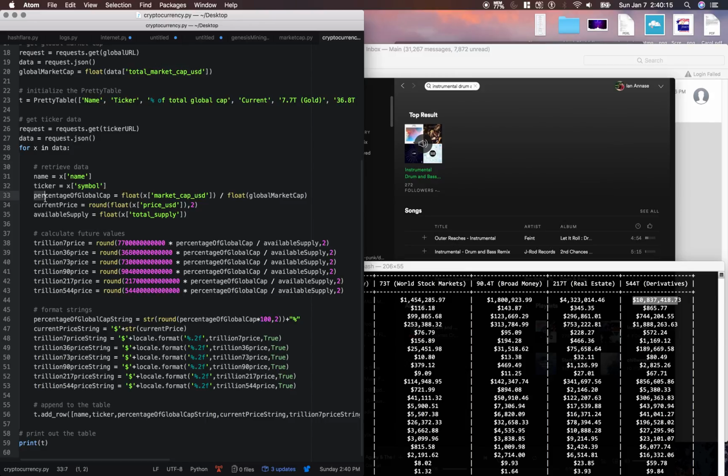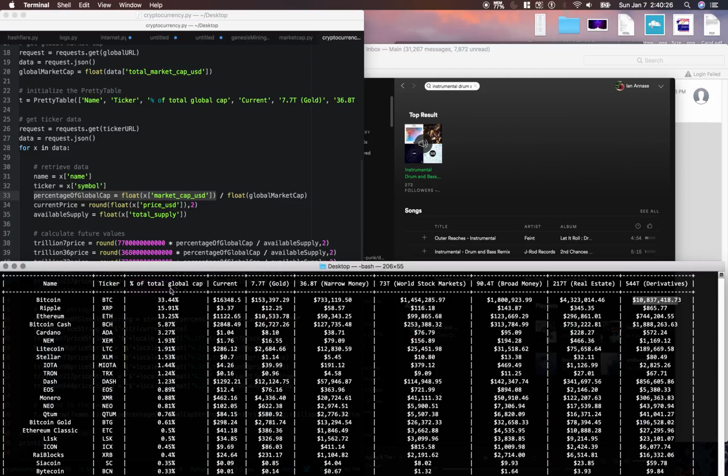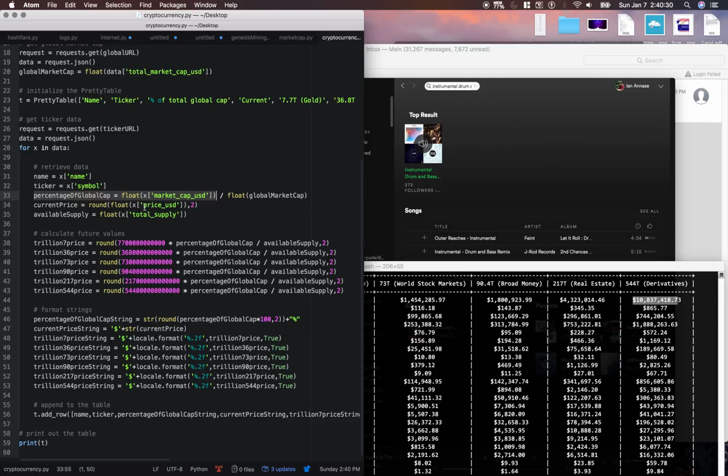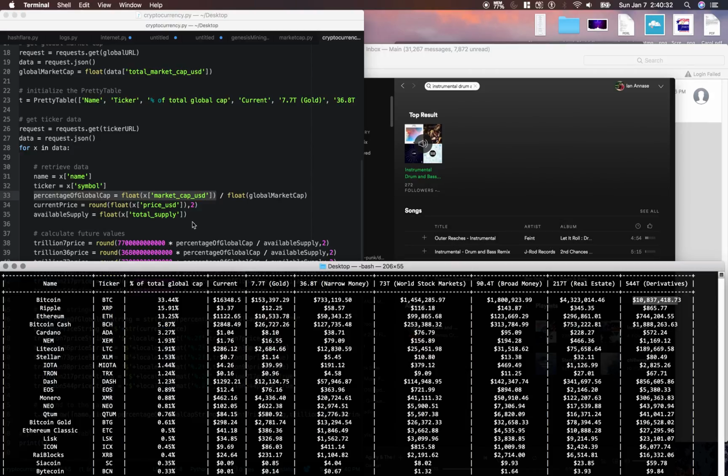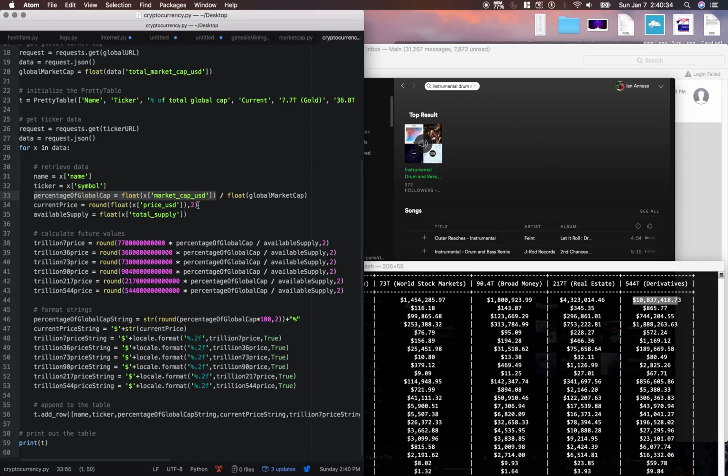I calculated this by taking the market cap of the currency we're currently on and dividing that by the global market cap to get this percentage here. Current price, I just grabbed from the API. Available supply, these are the total coins in circulation. So there's around 16 million for Bitcoin right now.